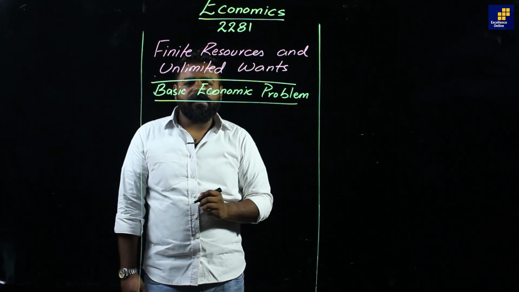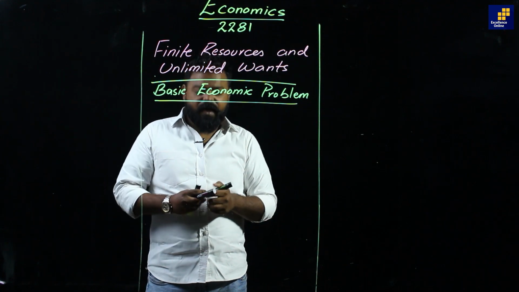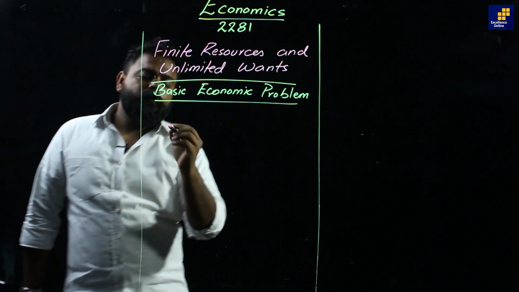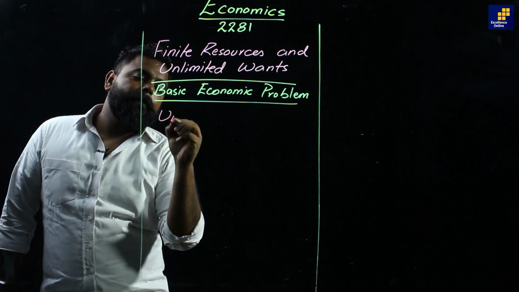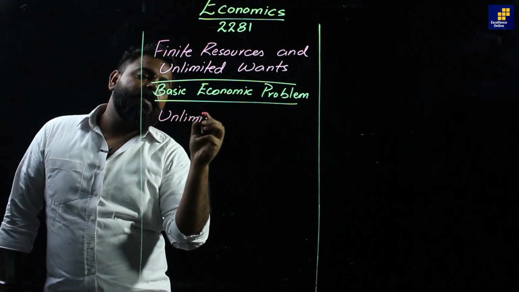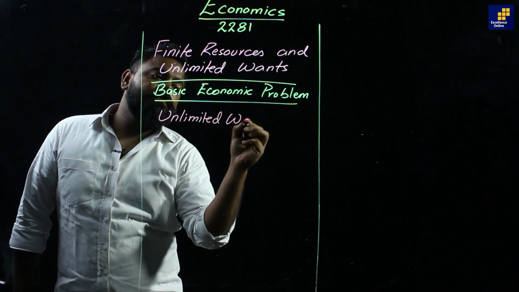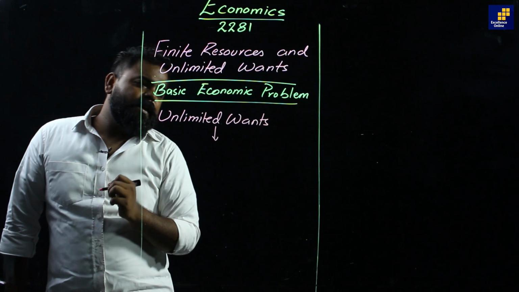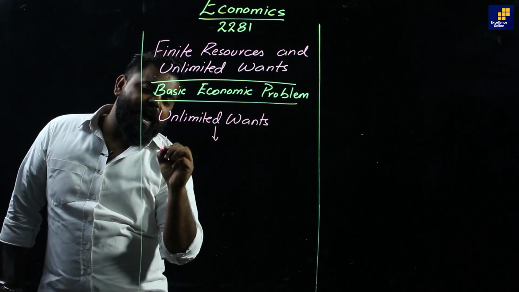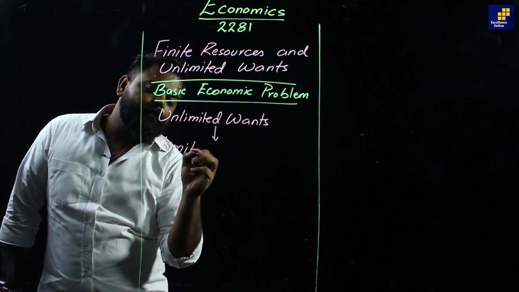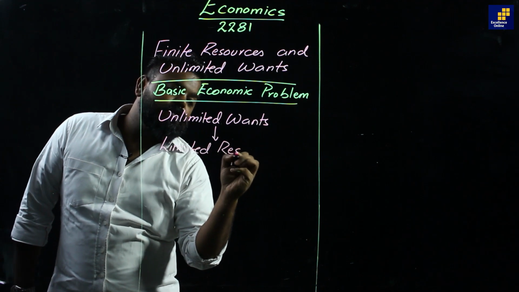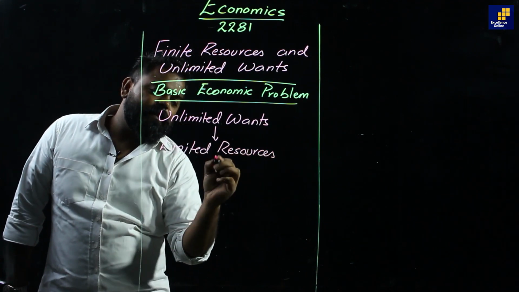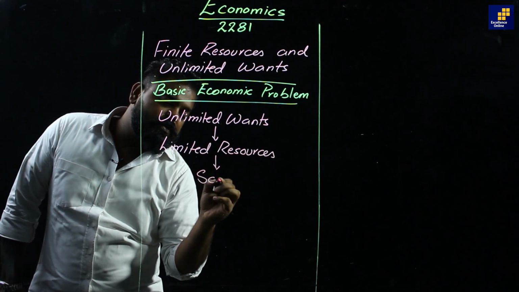And the basic economic problem says that we have unlimited wants, and in order to satisfy the unlimited wants, we have limited resources. Therefore, we end up having the problem of scarcity.